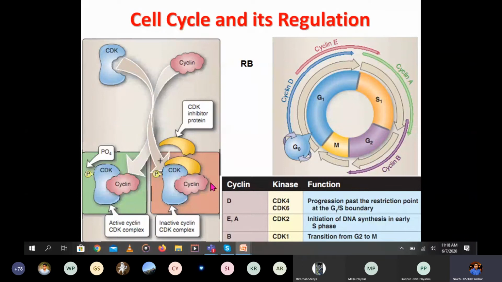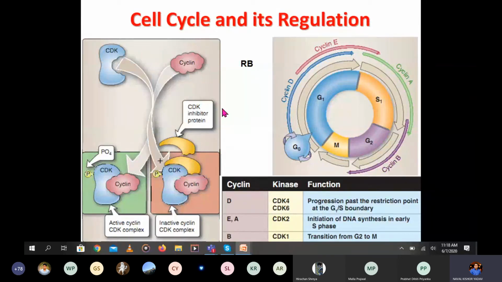In this part you can see there is an inhibitor presented. So if the inhibitor binds to this complex, it will become inactive. It is also produced after the completion of the cell cycle. When you don't need the cell to divide, at that time the inhibitor will be synthesized by the tumor suppressor genes. It will bind to this complex and it will be inactive.